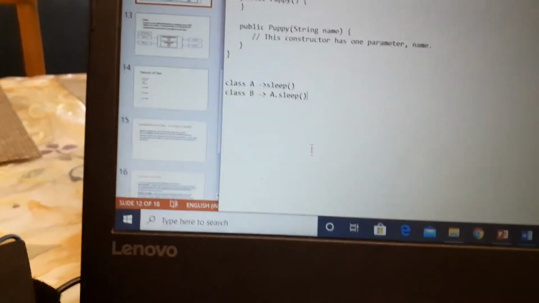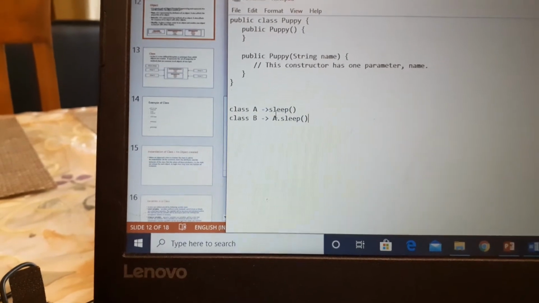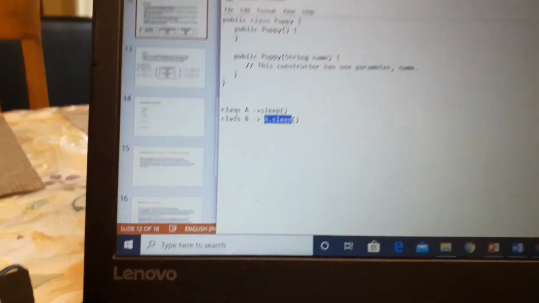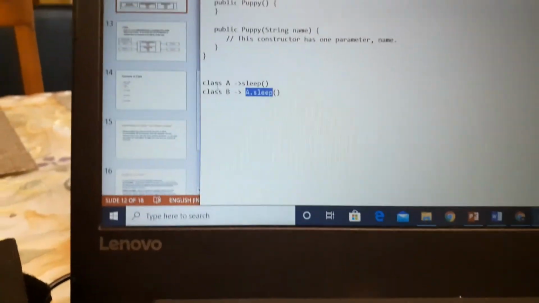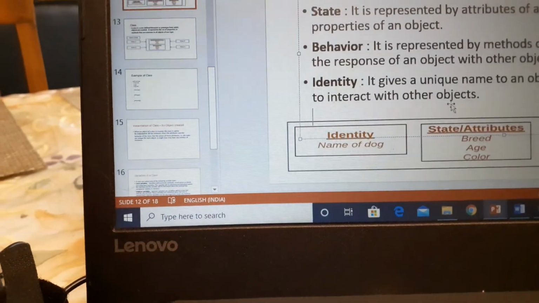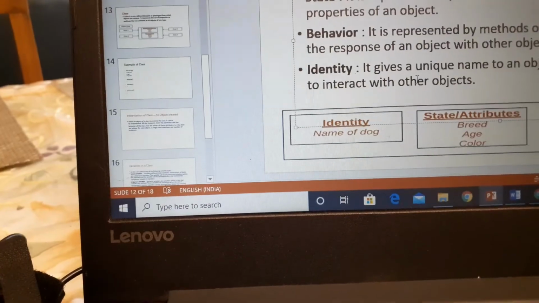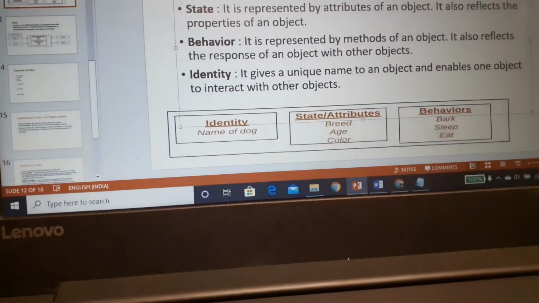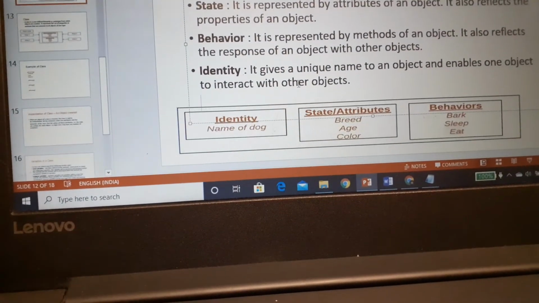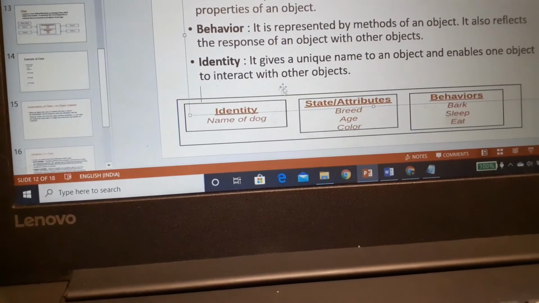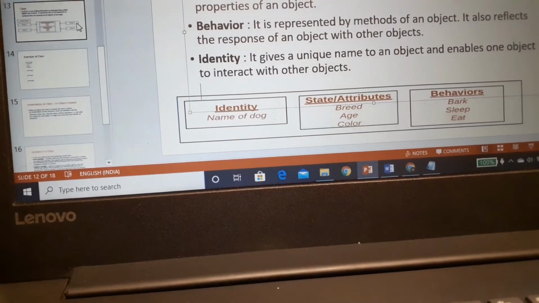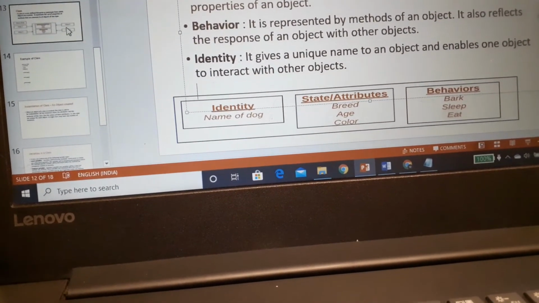So here A is the identity of this class, the first class, the parent class. Similarly, every object has some identity, that is the name of that object. If we consider the object as dog, then the name of the dog is the identity of that object.